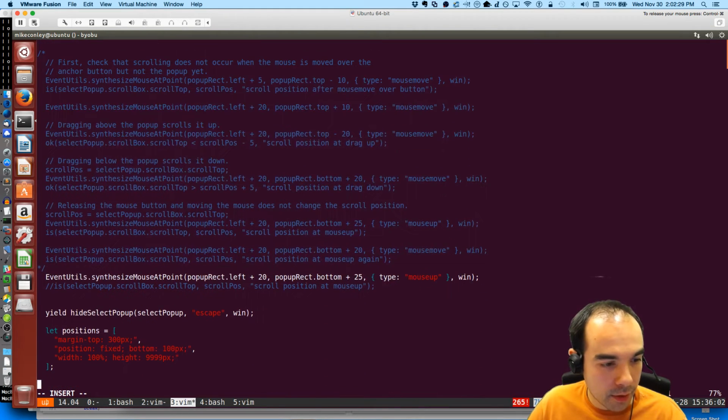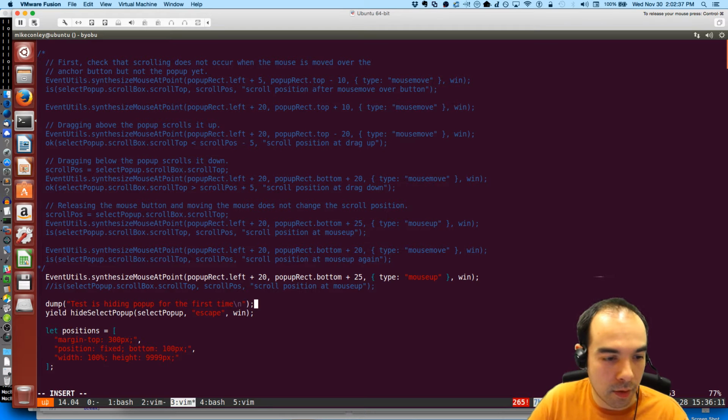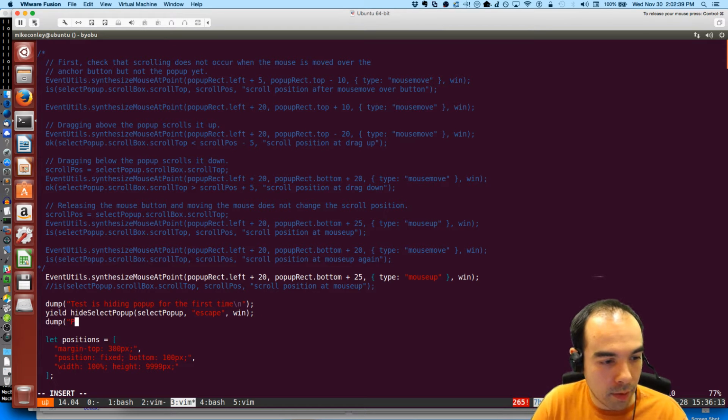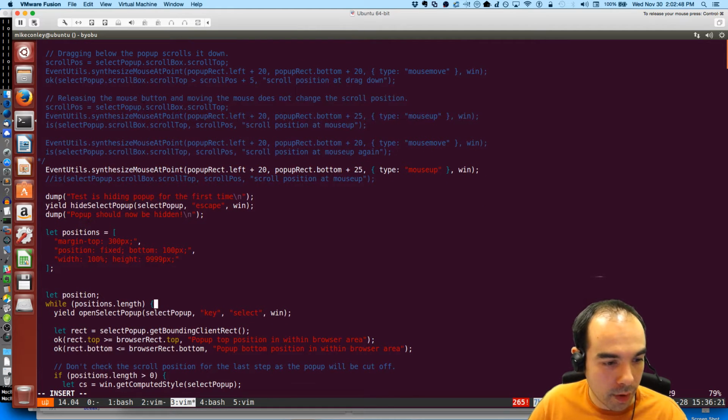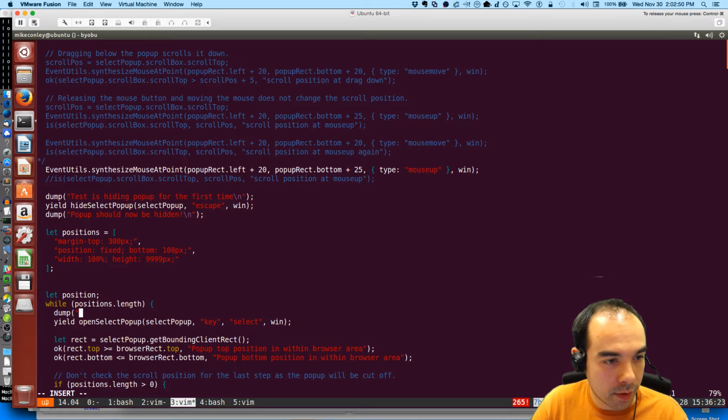And then dump: test is hiding pop-up for the first time. Dump: pop-up should now be hidden. Dump: test is opening pop-up for the second time by key.